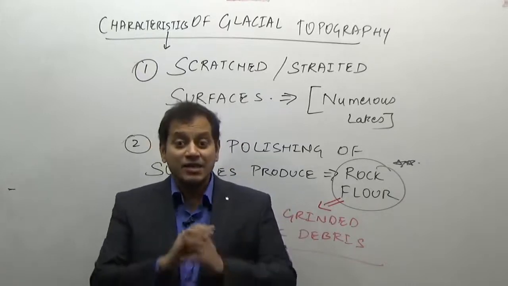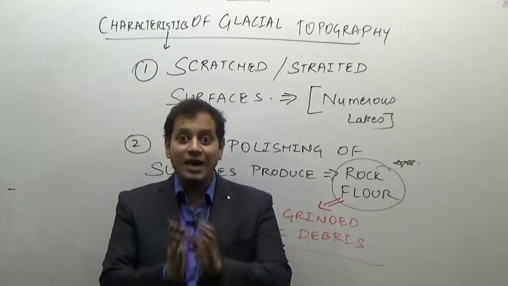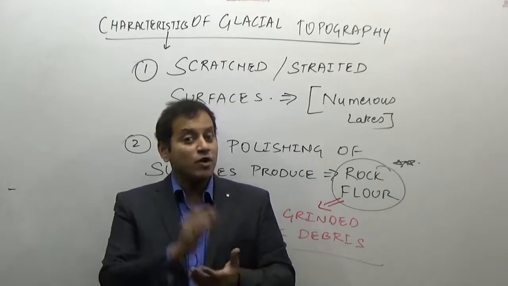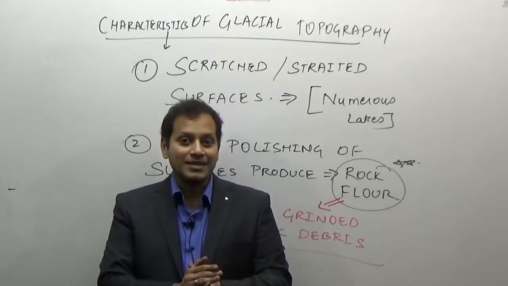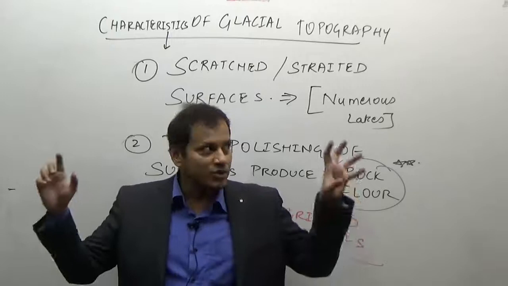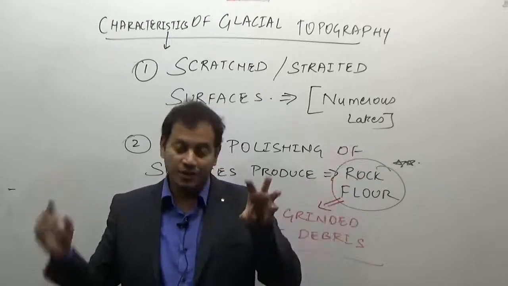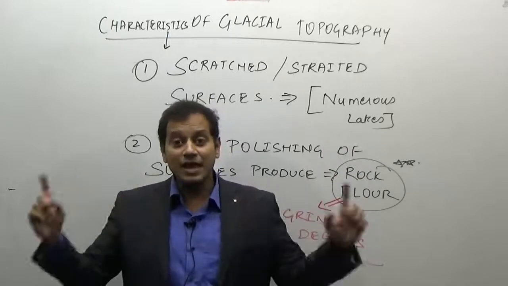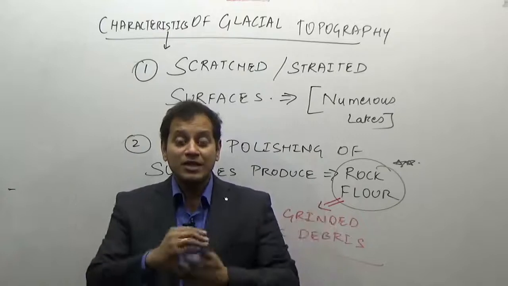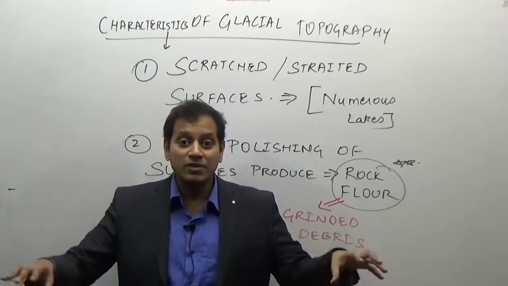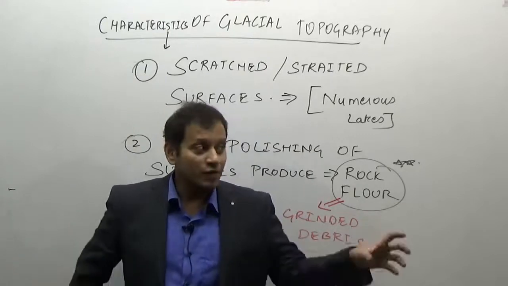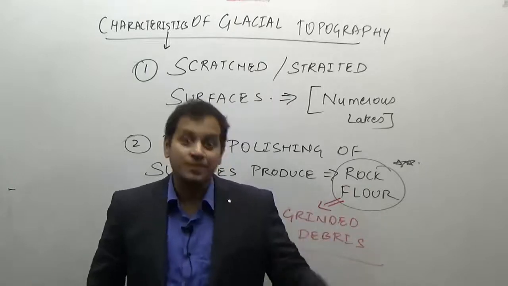Third, the glacier does not engage in sorting and resorting of the sediments. Fourth is that once upon a time, during the Pleistocene Ice Age, glaciations covered most of the areas of the temperate latitudes. Therefore, they show the evidence of scratching. What are they?